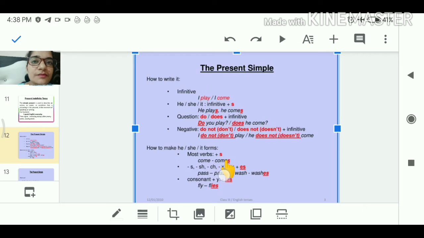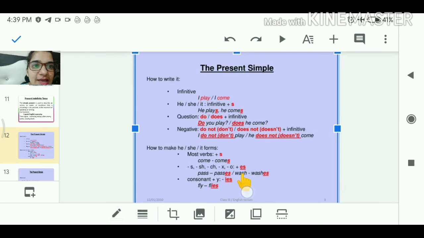Most verbs we put s along with it. Come becomes comes. Wherever the verb ends with s, sh, ch, x, or o, we add es along with it. Suppose pass, it ends with s, and we put es along with it, it becomes passes.